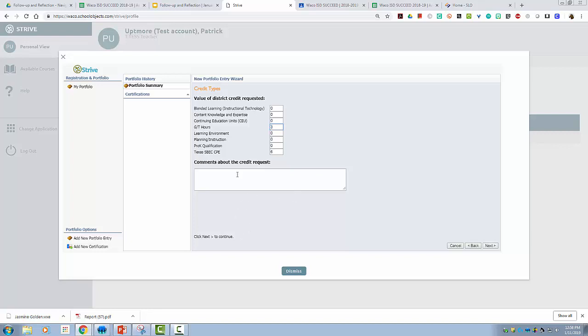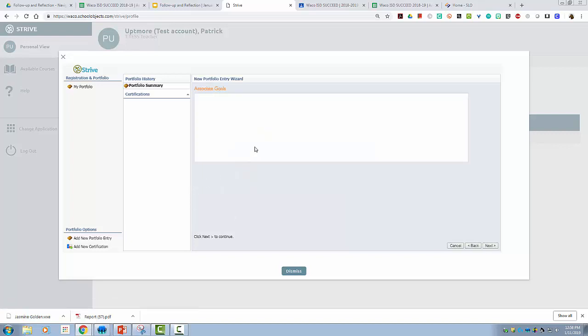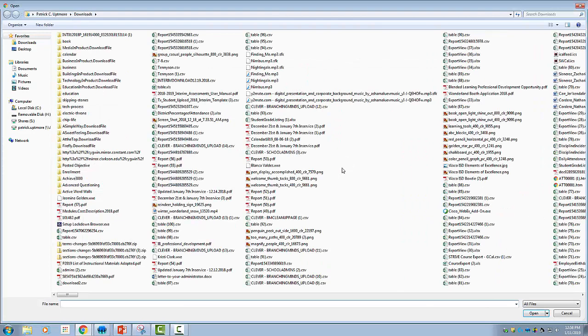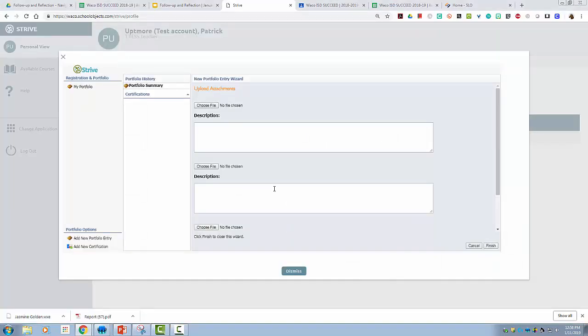And then once you've made your request, if you want to associate any of your goals, and then you upload a certificate of completion. So this is required to receive credit online, is you want to make sure that you have your certificate of completion. So if it was an in-service from Region 12, you can download that from Region 12. You'll want to upload that file here. Without the uploaded file, we can't approve the portfolio entry until we have, again, that official certificate of completion.